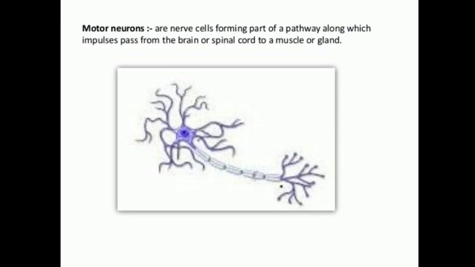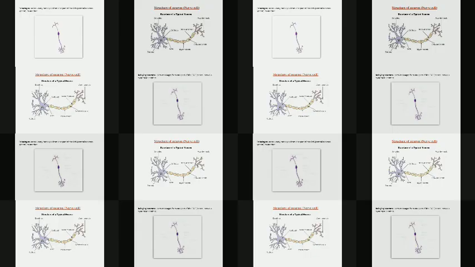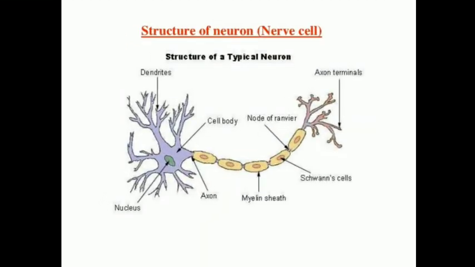Right, that is called a motor neuron. And the third one is the relaying neuron, which carries the messages from one part of the central nervous system to another. So the only purpose is to carry the message from one part of the central nervous system to another, right? So children, are you clear with the neuron structure and function, how the nerve impulse passes from one neuron to another, and what the pathway is, right?